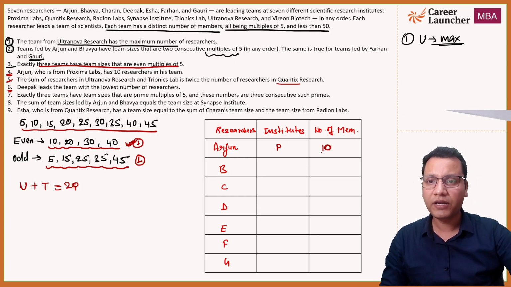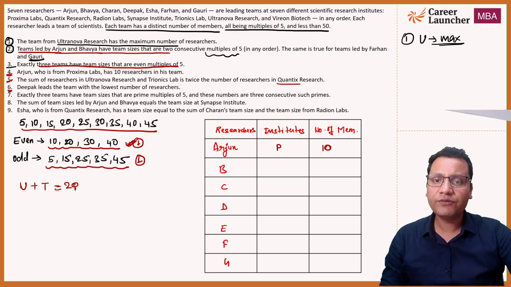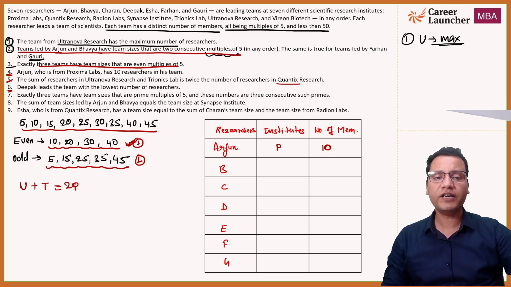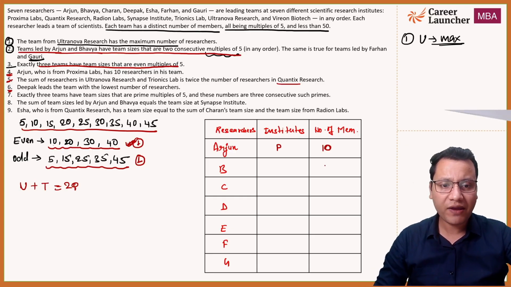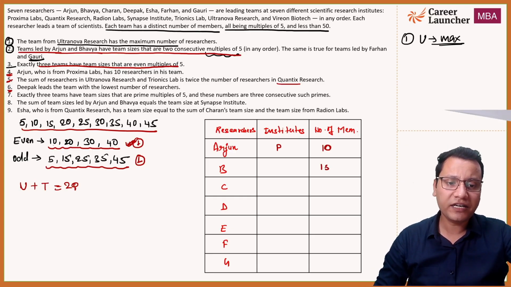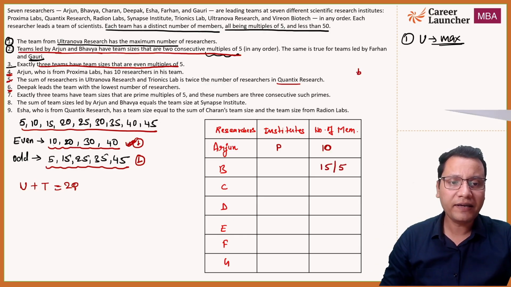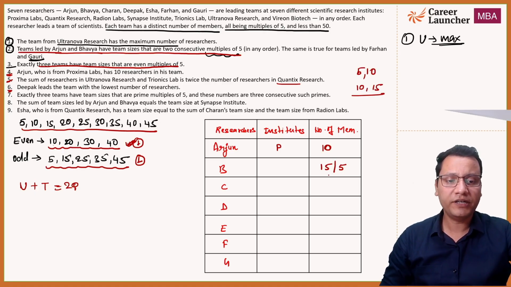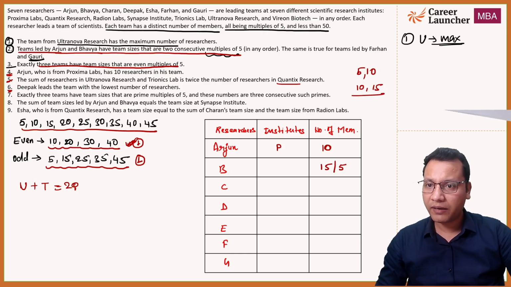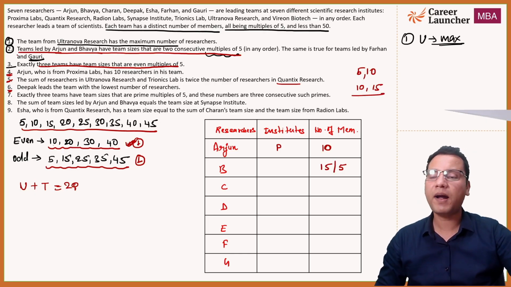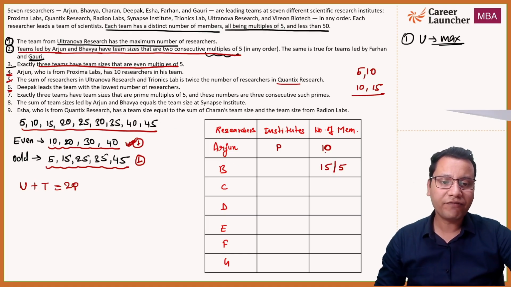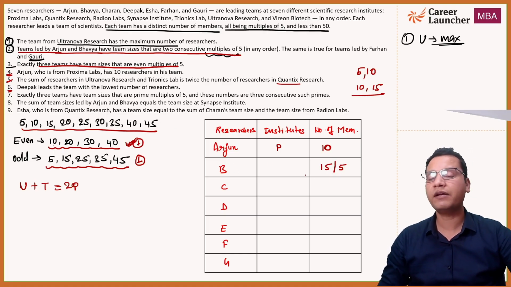Now if you quickly go to statement number 2, it says the teams led by Arjun and Bhavya have team sizes which are two consecutive multiples of 5. I explained this just now. So in that case, Bhavya will have either 10 and 15 as consecutive multiples, or 5 and 10, which are also consecutive multiples. So 5 and 10 is one possibility and 10 and 15 can be the other possibility. From merging statement number 4 and half of statement 2, we can conclude Arjun will have 10 members in his team and Bhavya will have either 5 or 15.